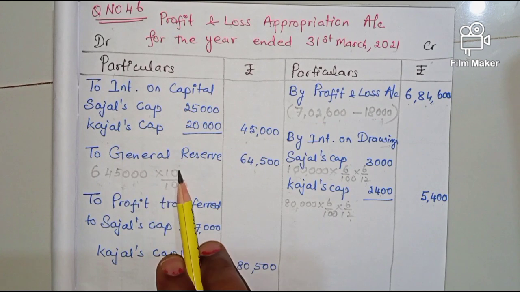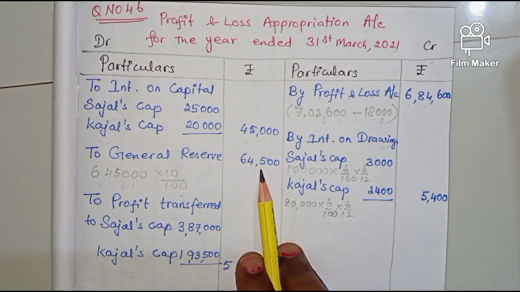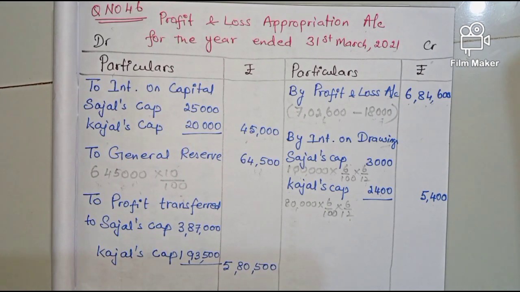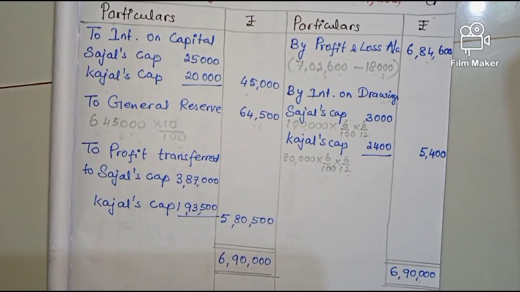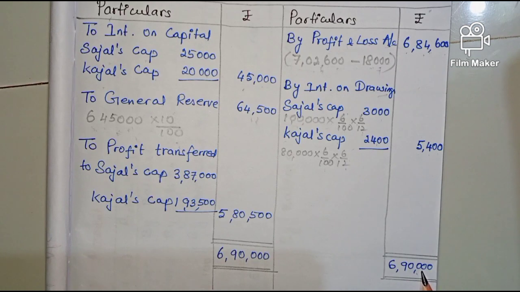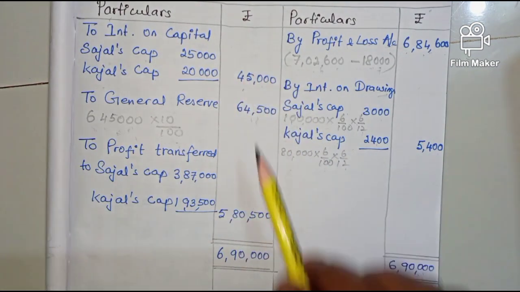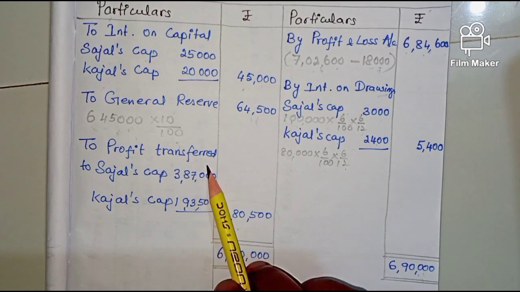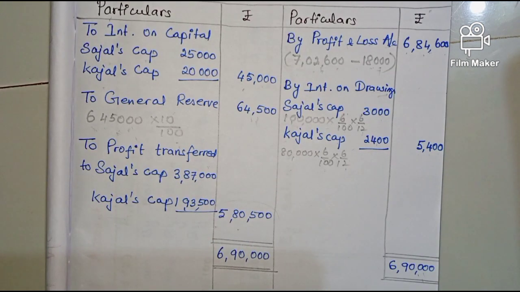So 6 lakhs 45,000 into 10 by 100 comes to 64,500. Then the credit side total comes to 6 lakhs 90,000. 6 lakhs 90,000 minus this total, you will get 5 lakh 80,500. This will be distributed among the partners.